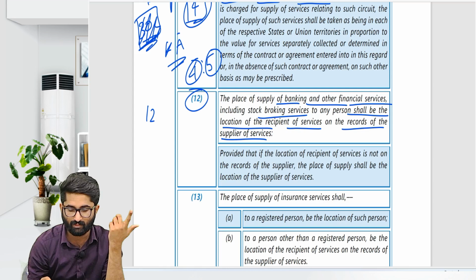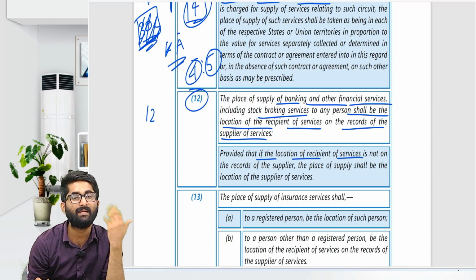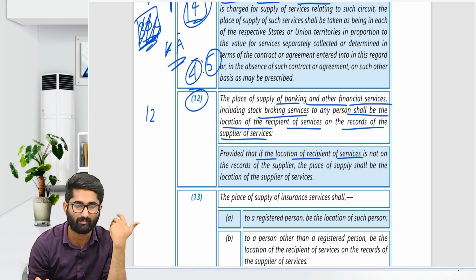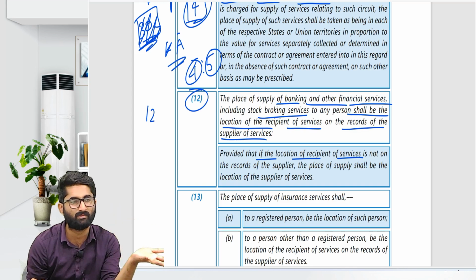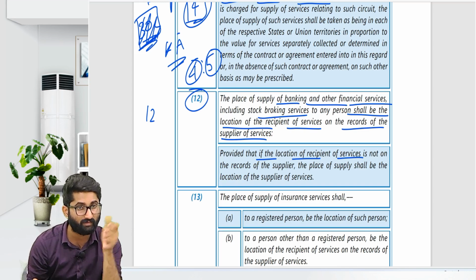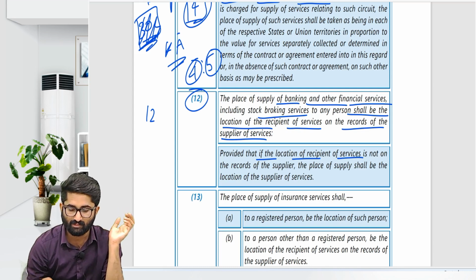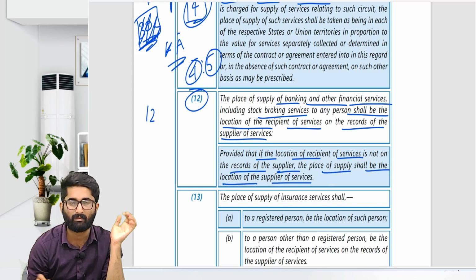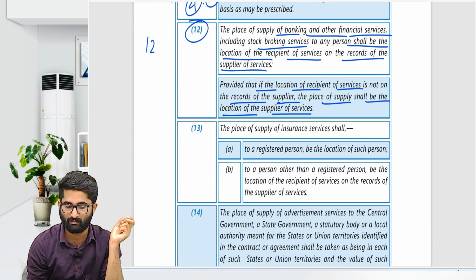If the location of the recipient is not available, for example DD services: some bank gave me a DD of 10,000 because I gave them 10,000 rupees. For that they will charge 50 rupees. For that 50 rupees, is it CGST, SGST or IGST, sir? In that case, if the address is not available on the record of the supplier, the place of supply shall be the location of the supplier of service. So that will be the place of supply.